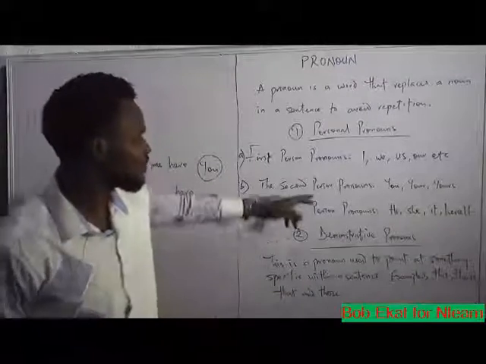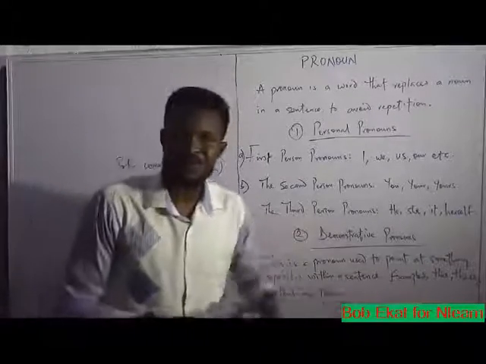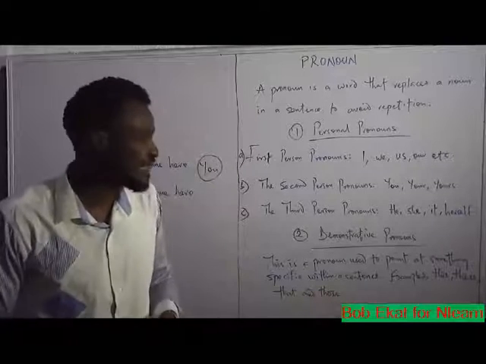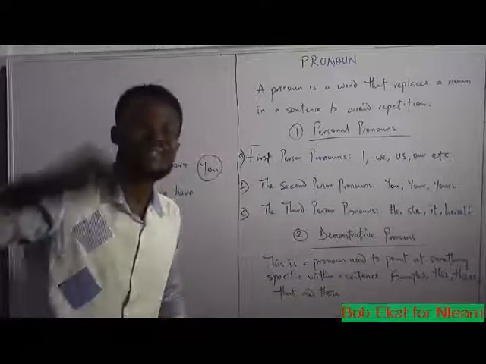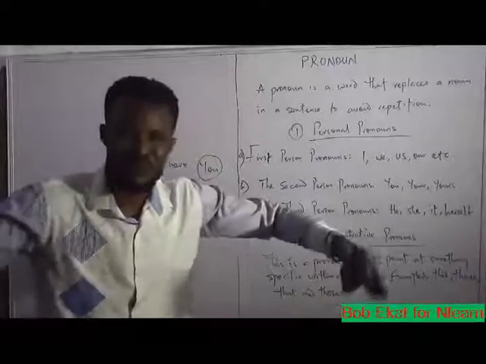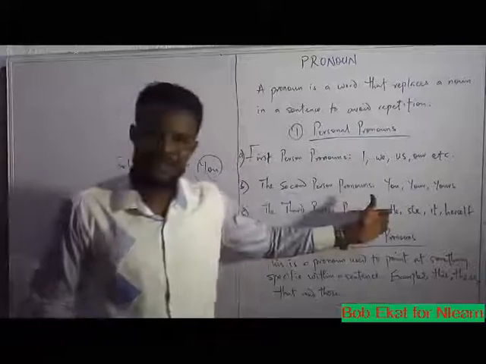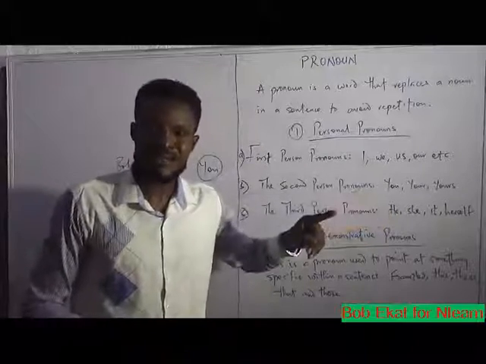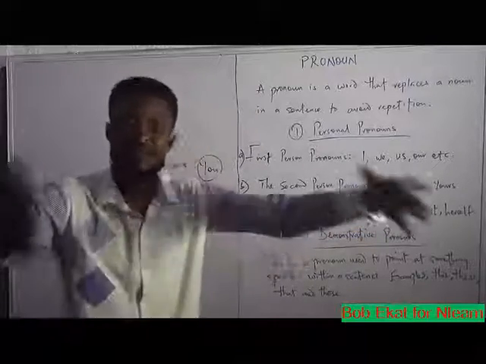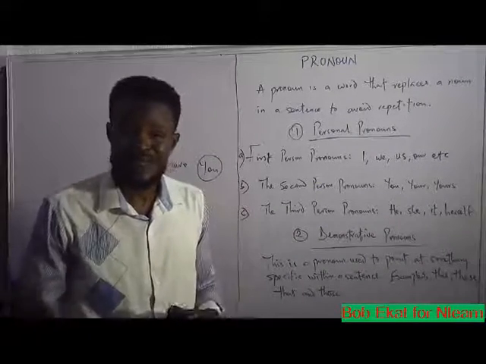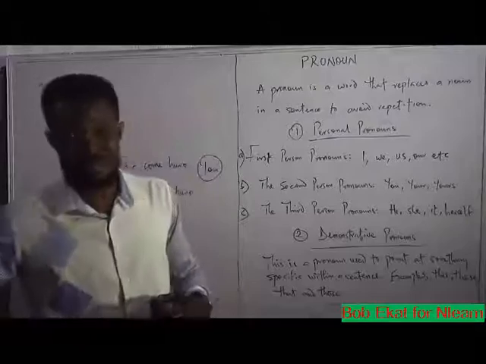In the place of the third person pronoun, the writer is referring to people or persons that he or she cannot see at that point of communicating. So when I say he, it therefore means that I'm not directly communicating with that person. I may be able to see the person, but I'm not referring to that person.